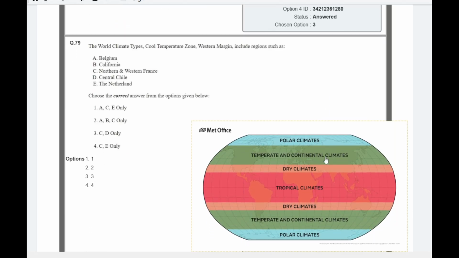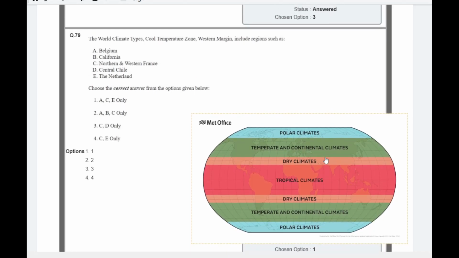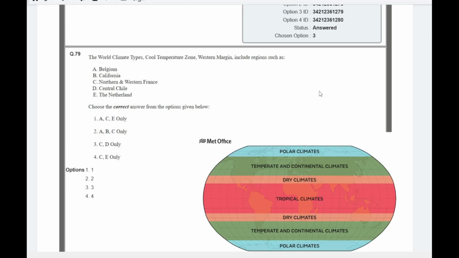Question number 29 is from unit number 2. It's about climate and vegetation. The question: climate types, cool temperate zone, western margin include regions such as... The right answer was Belgium, northern and western France, and the Netherlands.